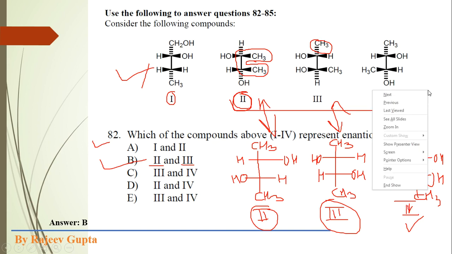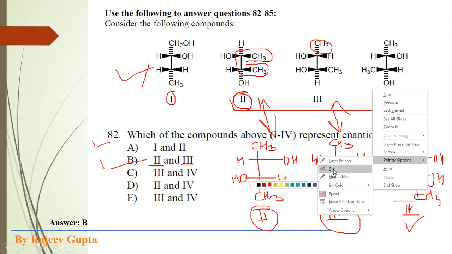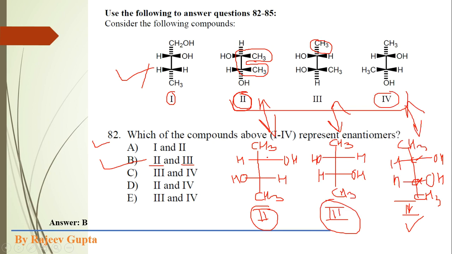First of all, we use CIP rules, Cahn-Ingold-Prelog's rule, to assign the numbering or priority order. So first of all, in this second structure, for the first chiral center, the hydroxyl group will get number 1, obviously. This will get number 2. This methyl group will get number 3, and this hydrogen will get number 4.